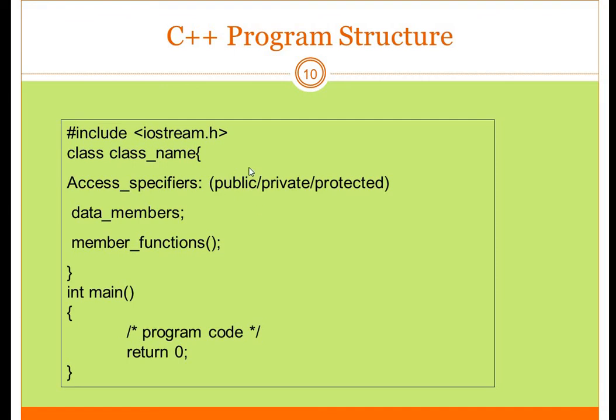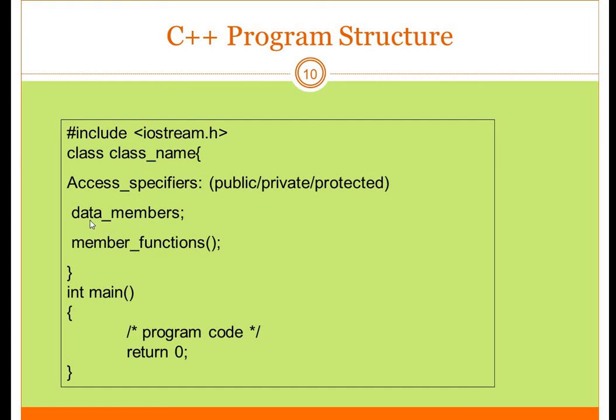Public means the content which is defined as public can be accessed from anywhere in the program. Private means whichever member data or member function is defined as private will be accessible only inside the class. It is not accessible outside the class. Protected means protected data members or member functions are accessible only inside the class and also accessible in the inherited class, or you can say the immediate inherited class only.